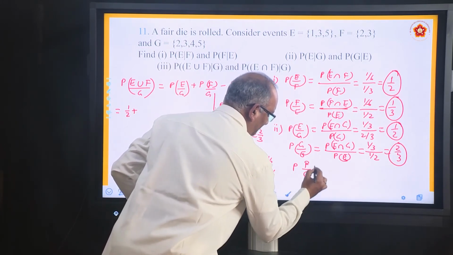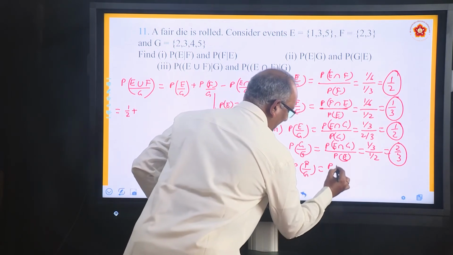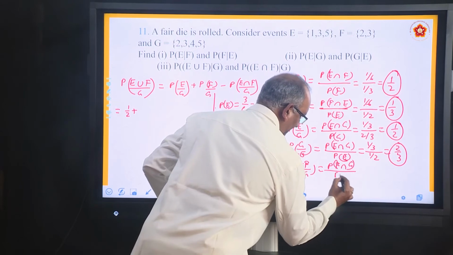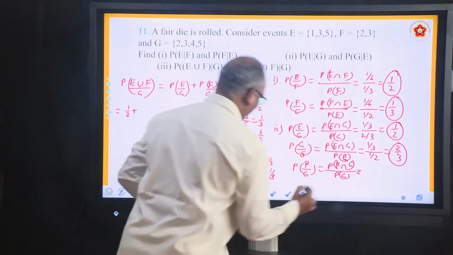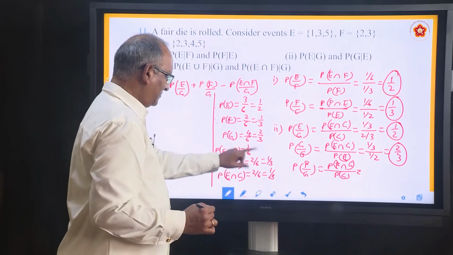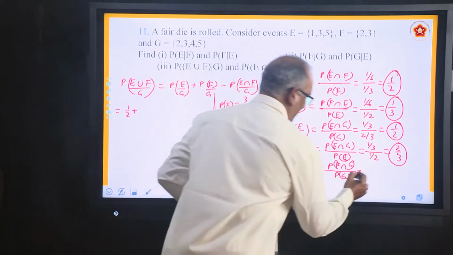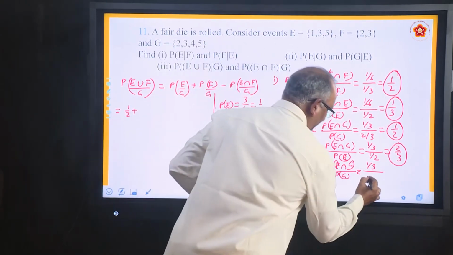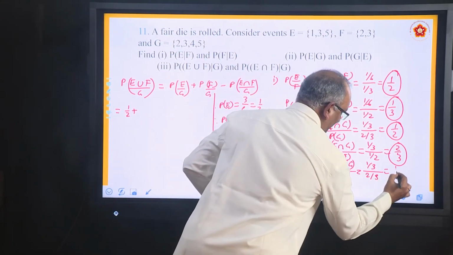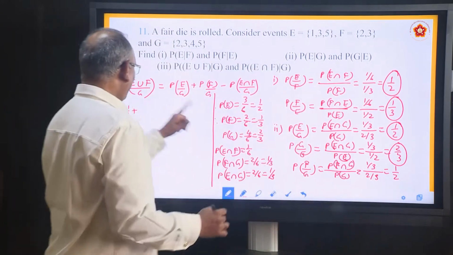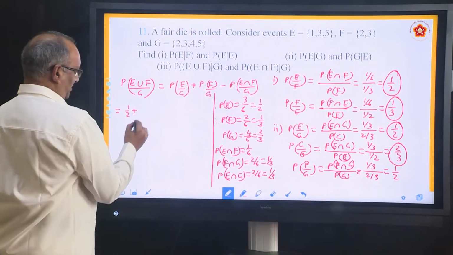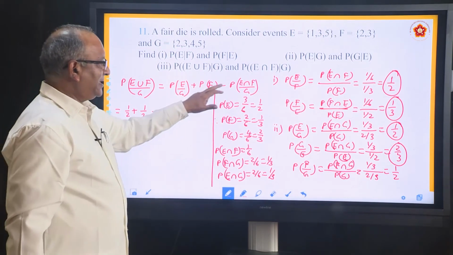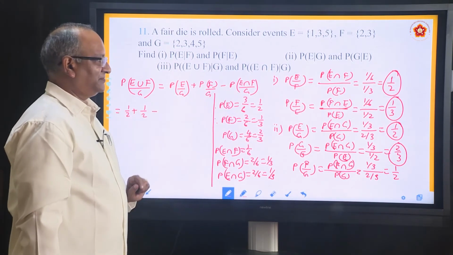How do you find P F by G? It is P F intersection G by P G. How much is F intersection G? 1 by 3. How much is P G? 2 by 3. So answer is 1 by 2. So that value we will substitute here for P F by G. How much is it? 1 by 2 minus P E intersection F by G.